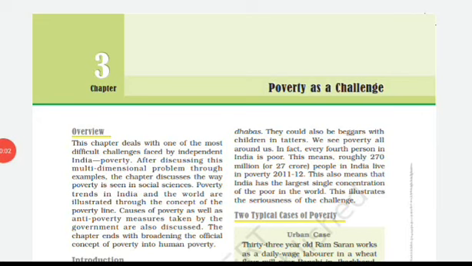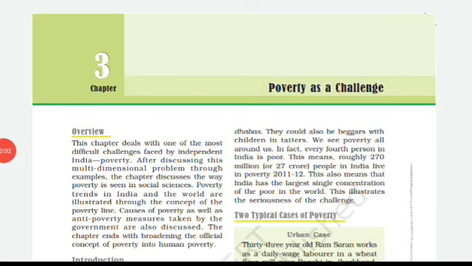This could be the landless laborers in the villages, or the people living in the overcrowded jhuggis, the slum areas as we call them in the cities. We think they are poor. They could be daily wage workers, construction workers, or children working as child laborers in dhabas or tea stalls. They could also be beggars with children in tatters. Tatters means children with torn clothes, isn't it?